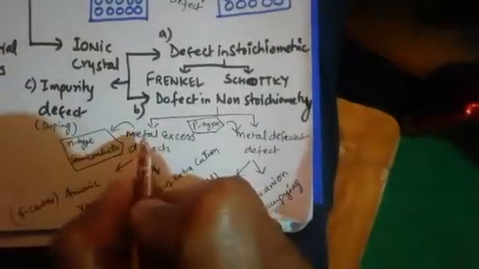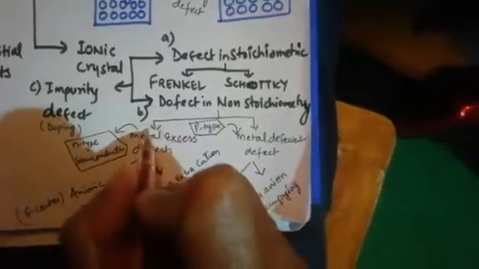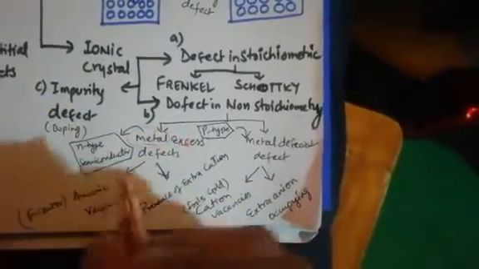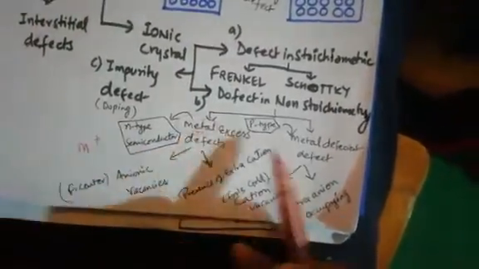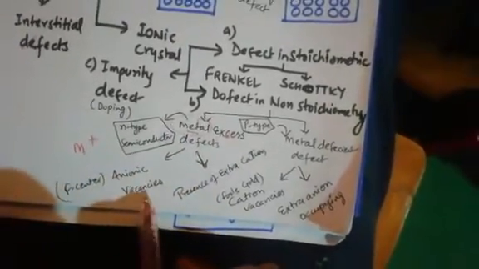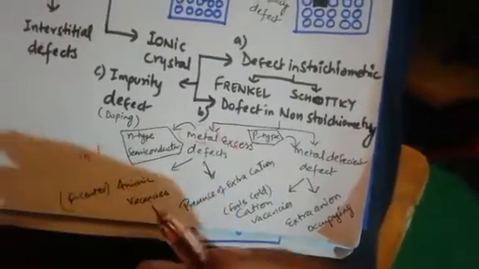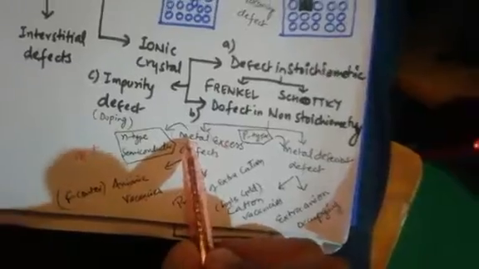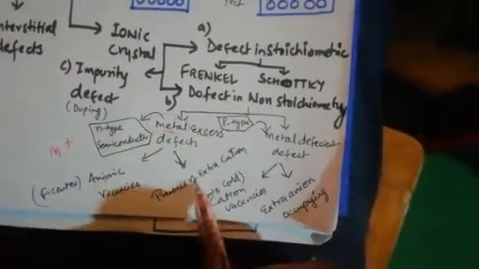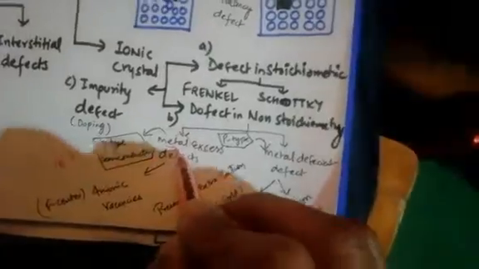As the name itself describes, in metal excess defect, metal is in excess. Otherwise, how will metal become excess? Metal is positively charged, always electropositive in nature. How will metal be in excess in any crystal? That can be because of two reasons. One is anionic vacancy. Anionic vacancy means somewhere an anion is missing. So what is left? The pair of the anion is a cation, so one extra cation is there. Due to that, metal excess is there. Second, presence of an extra cation. In normal condition positive and negative are the same, but if somewhere from outside any extra cation came, that also can cause metal excess.